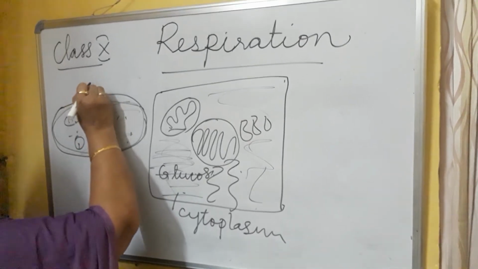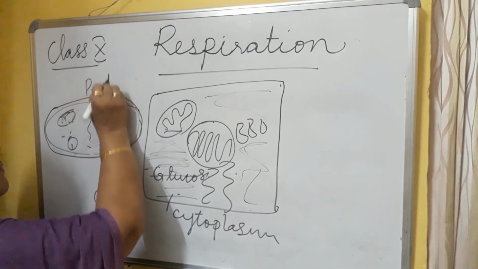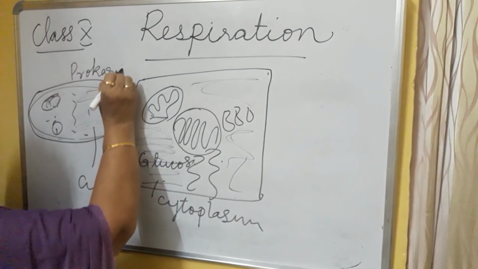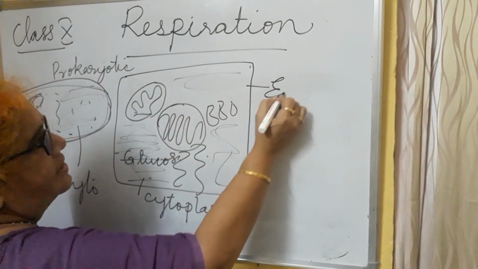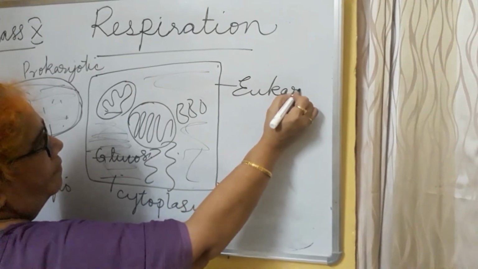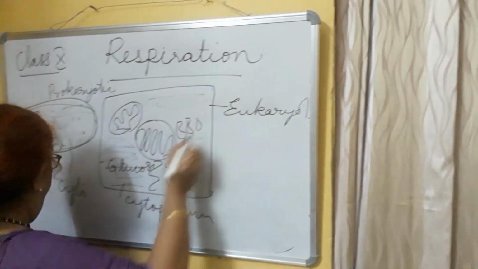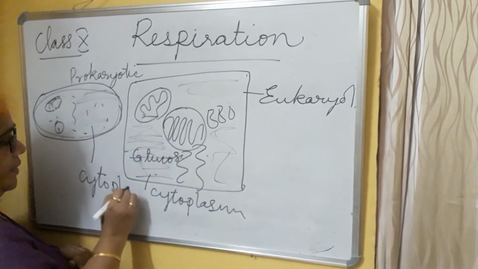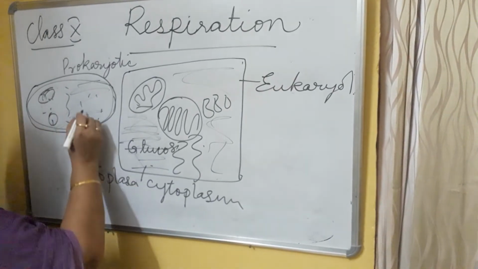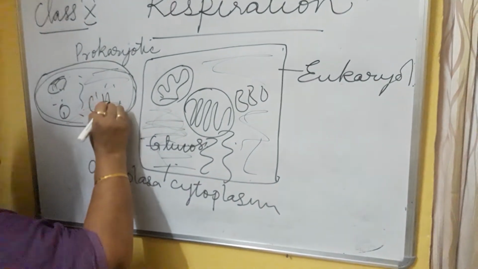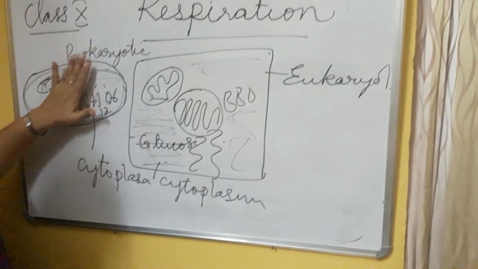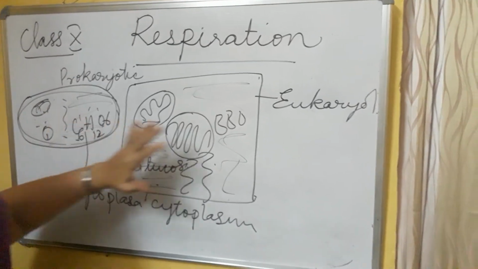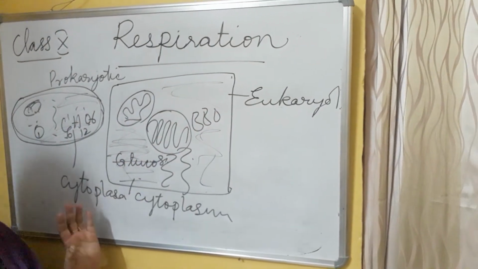This is the prokaryotic cell, and this is the eukaryotic cell. Here also glucose is there, C6H12O6, glucose. So in the prokaryotic cell cytoplasm glucose is there, and in the eukaryotic cell cytoplasm also.